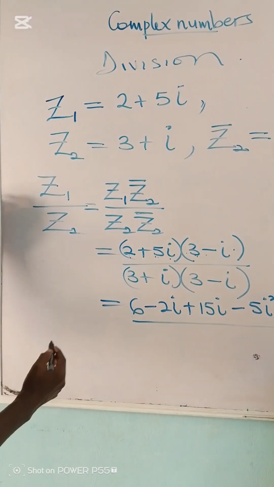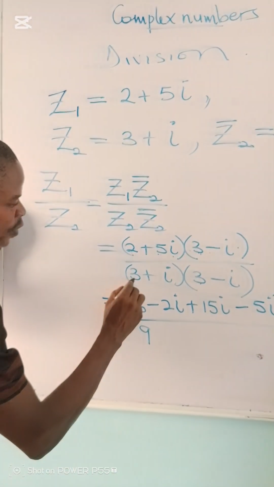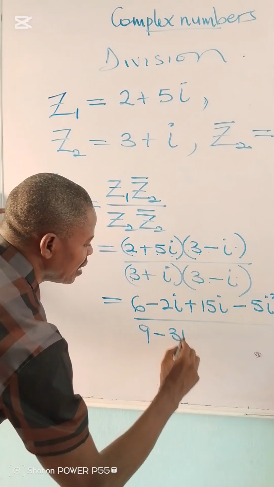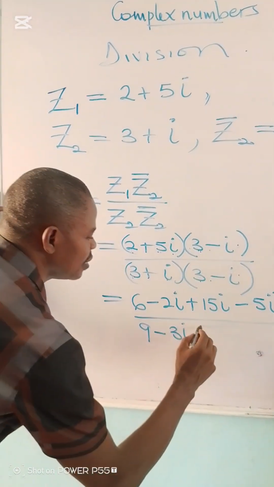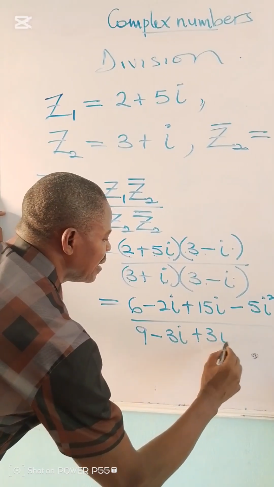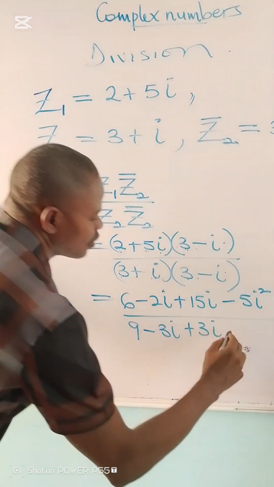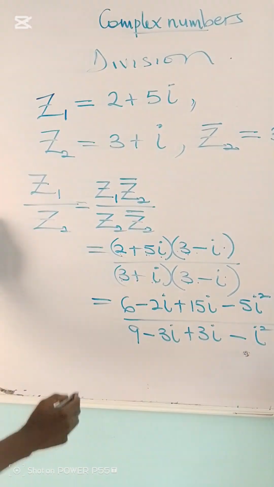When we do the same thing with the denominator, we have 3 times 3 is 9. 3 times minus i is minus 3i. i times 3 is plus 3i. Then i times minus i gives us minus i squared.